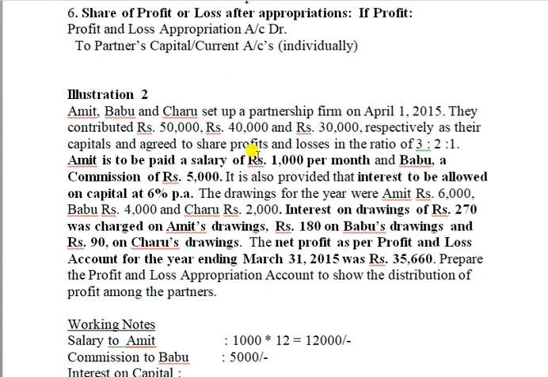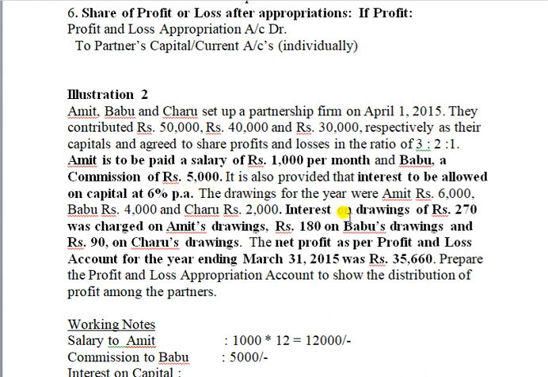Amit, Babu and Charu set up a partnership firm on 1st April 2015. They contributed rupees 50,000, rupees 40,000 and rupees 30,000 respectively as their capital and agreed to share profits and losses in the ratio of 3:2:1. Amit is to be paid a salary of rupees 1,000 per month and Babu a commission of rupees 5,000. It is also provided that interest to be allowed on capital at 6% per annum.